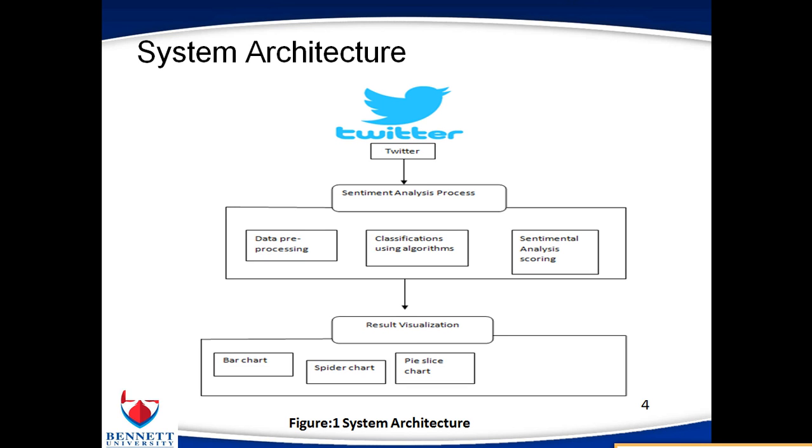So this is our system architecture. In our system architecture, first we have Twitter. We use Twitter because it's a large information data set. Then under the fundamental analysis process, there are basically three segments. The first one is data pre-processing, the next is classification, and then sentiment analysis and scoring. To visualize the final output result, we use the bar chart, the spider chart, and the pie slice chart. So this is the complete system architecture of the sentiment analysis.